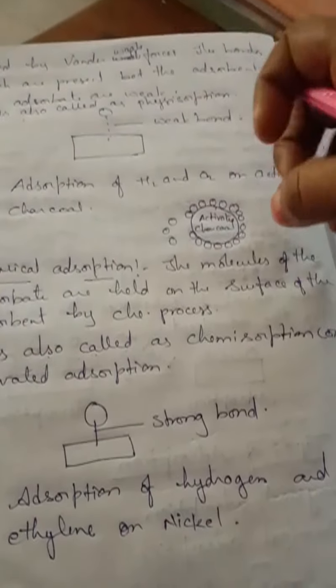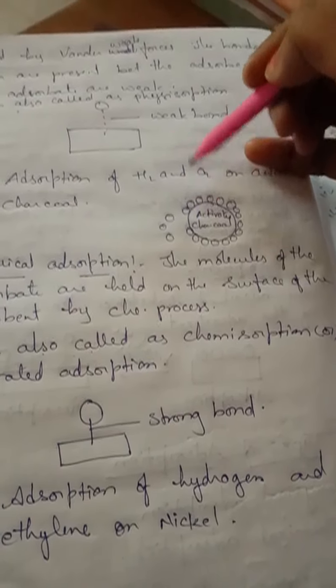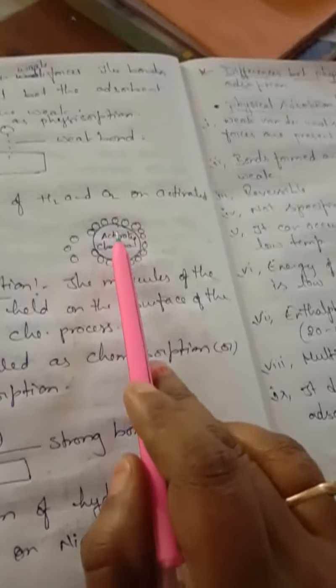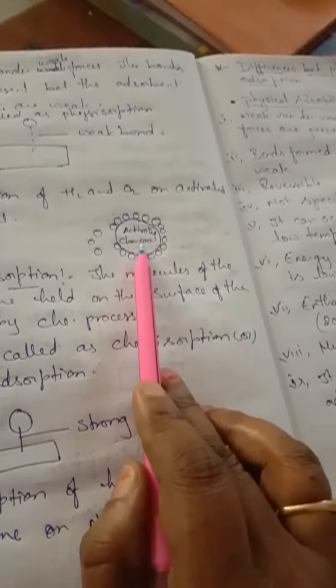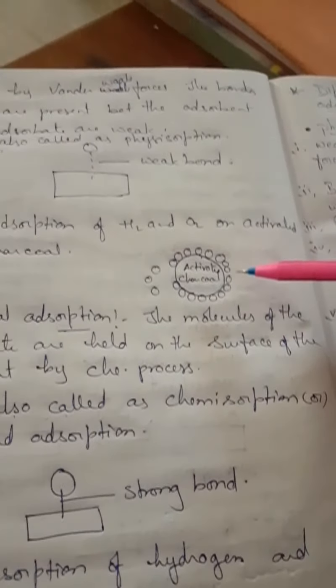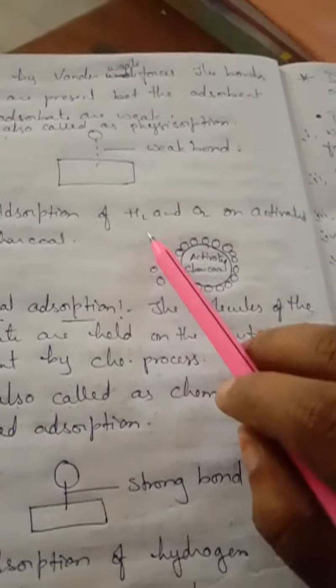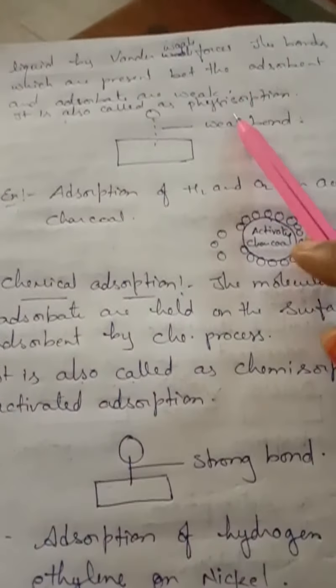And again the unnecessary particles can be removed away. So in activated charcoal, if you want to remove unwanted material, adsorption is a very important process. Understand, children? So adsorption of H2 and O2 on activated charcoal is an example of physical adsorption.